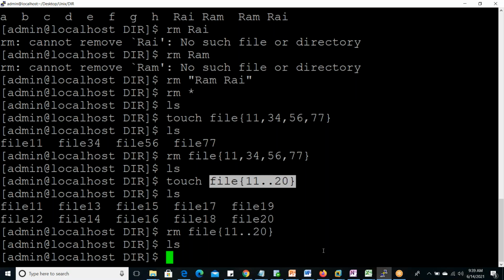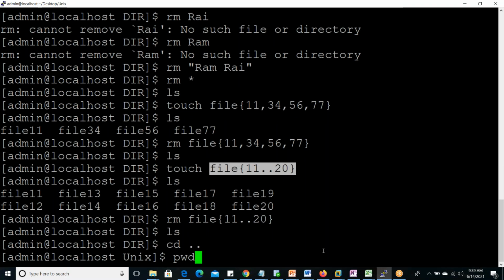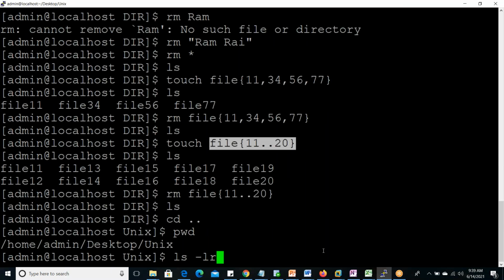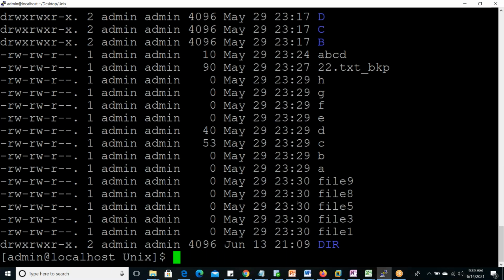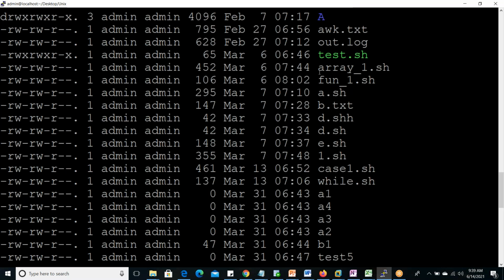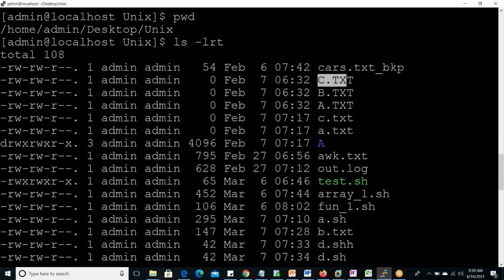Now another advantage of touch is, if that file is already created, suppose we can go back here. Okay, so one file we can see, c.txt, Feb 7, 6:32, it is showing creation date and time.